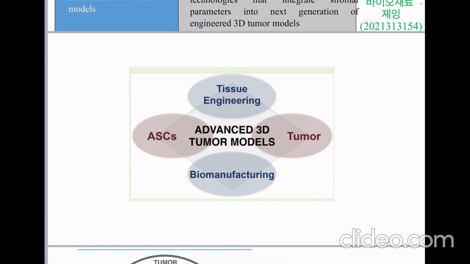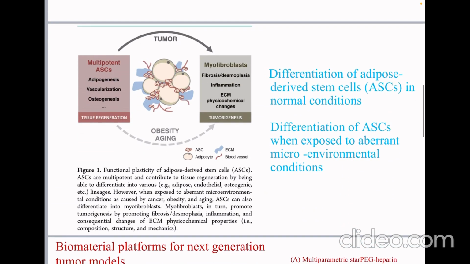Nowadays, tissue-engineered 3D culture models are increasingly utilized to study tumor cells in the context of enhanced biological complexity and have contributed to an improved understanding of cancer. First of all, ASCs, as shown in Figure 1, display a high degree of plasticity. Stem cell plasticity is the ability of stem cells to give rise to cell types formerly considered outside their normal repertoire of differentiation for the location where they are found.